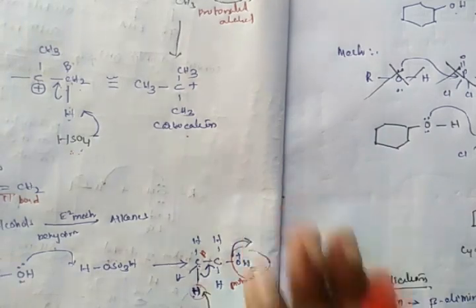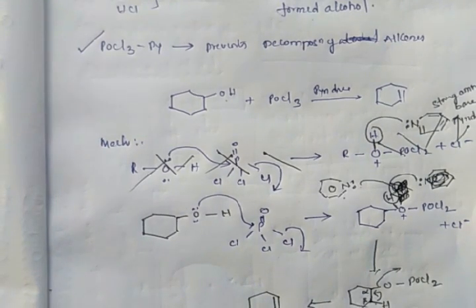In the E1 mechanism, the two steps of the reaction occur individually, but in the E2 mechanism the two steps occur simultaneously. As the electrons of this carbon-hydrogen bond are shifted to the carbon-carbon sigma bond, the leaving group leaves from the molecule. As a result, there is a formation of a pi bond. So this is about dehydration of alcohols with strong acids.